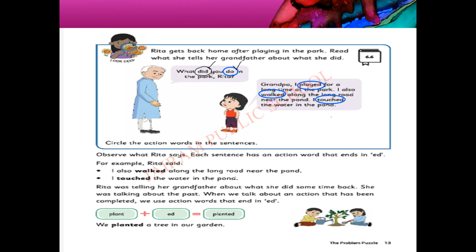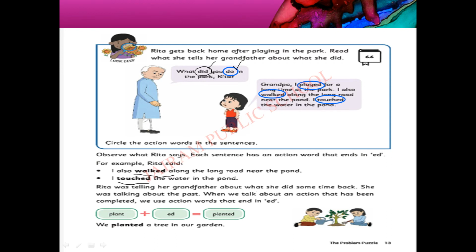Observe what Rita says. Each sentence has an action word that ends in ed. Yes or no? Yes, all the action words end in ed. For example, Rita said, I also walked along the long road near the pond. Here walked is the action word. I touched the water in the pond. Here touched is the action word.